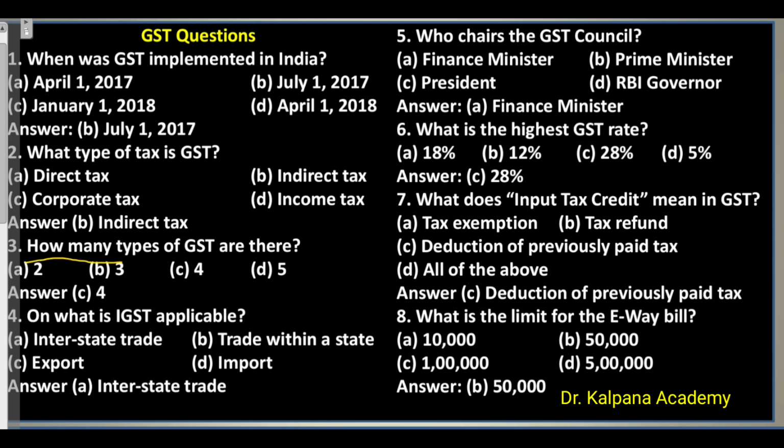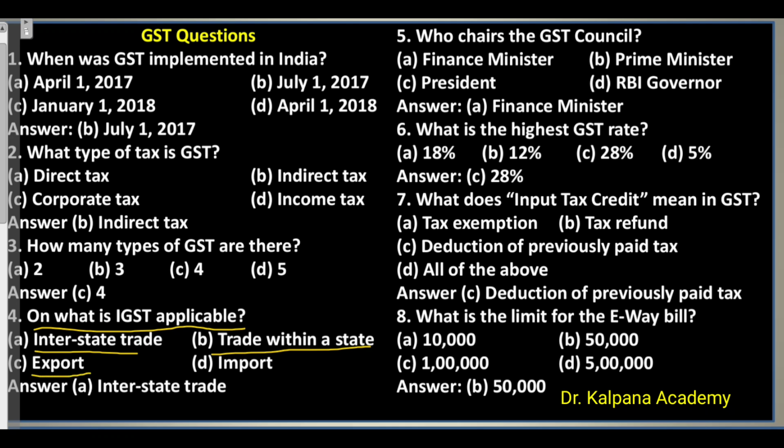Question 3. How many types of GST are there? A. 2. B. 3. C. 4. D. 5. Answer. C. 4. Question 4. On what is IGST applicable? A. Interstate trade. B. Trade within a state.